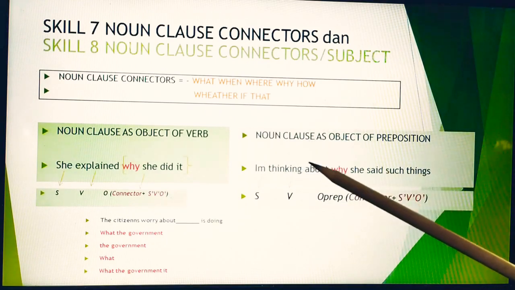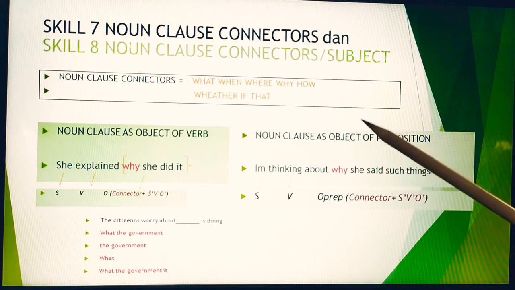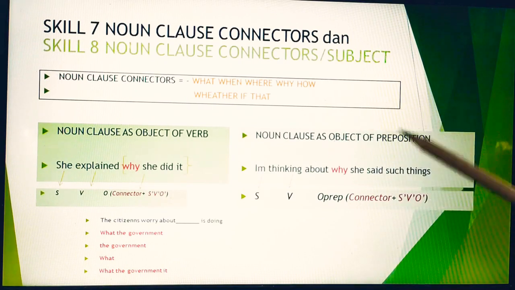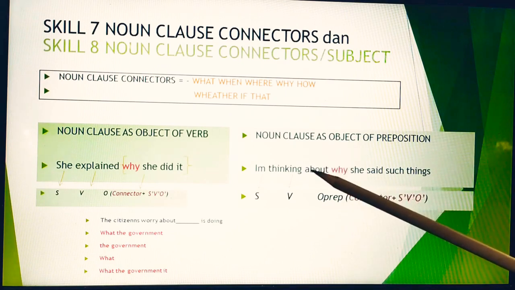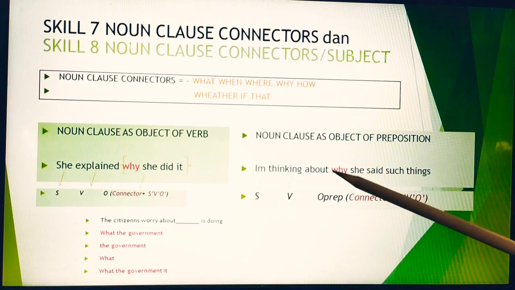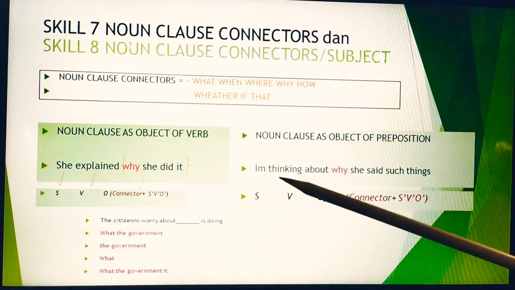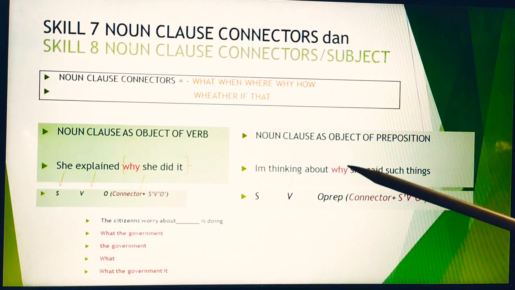What about the second example, noun clause as the object of a preposition? We know that about here is the preposition, so of course it is the object of a preposition. Remember what we have learned before about the object of a preposition. Take a look at this one: I'm thinking about why she said such things.